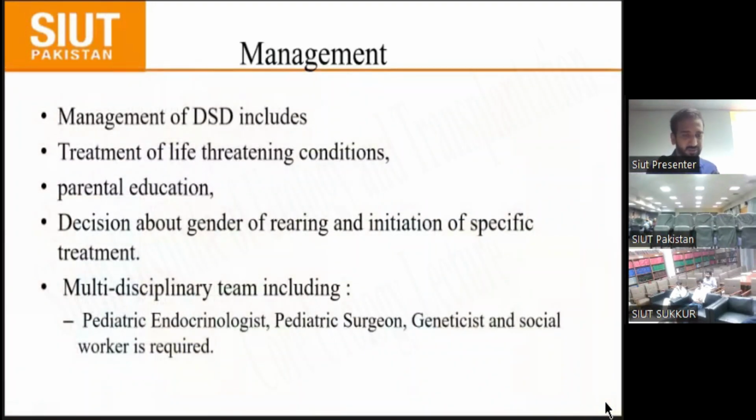How is this patient managed? The management of DSD begins with diagnosing the life-threatening conditions, which are related to the diagnosis and management of 21-hydroxylase deficiency. Then there is parental education and psychological support for the patient as well as the parents. Decision about gender assignment and initiation of the specific treatment are made, and a multidisciplinary team is required for the management of DSD: a pediatric endocrinologist, pediatric surgeon, geneticist or social worker.